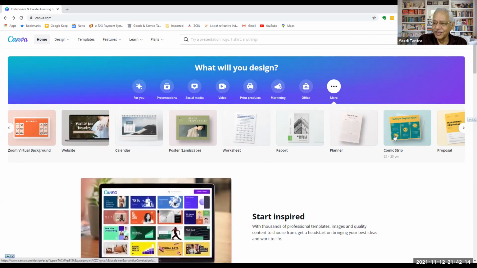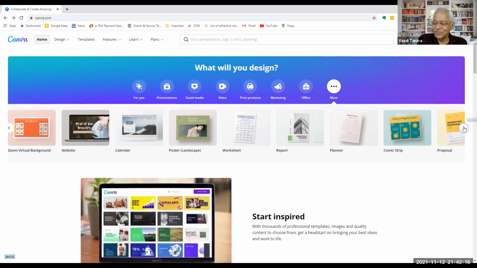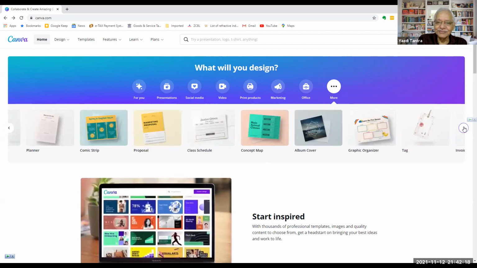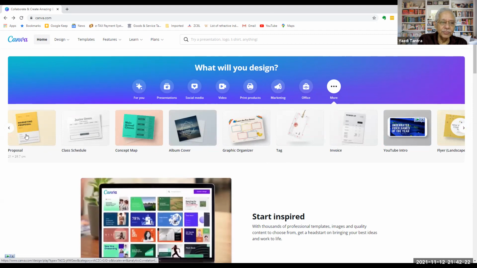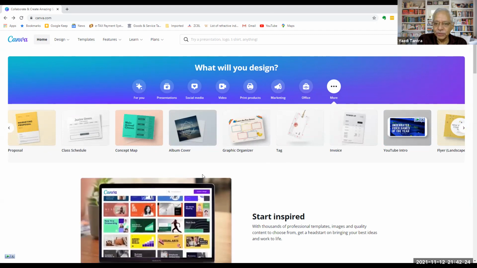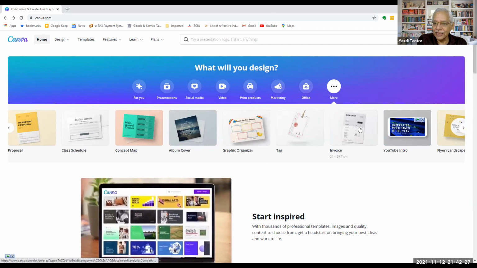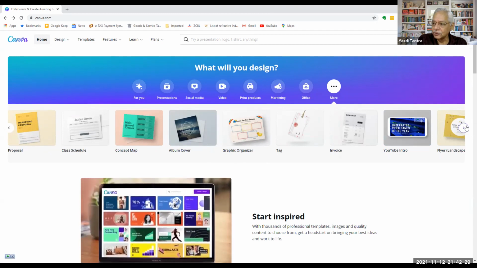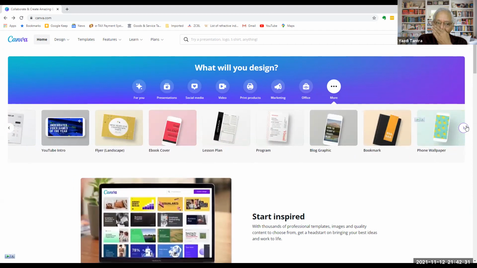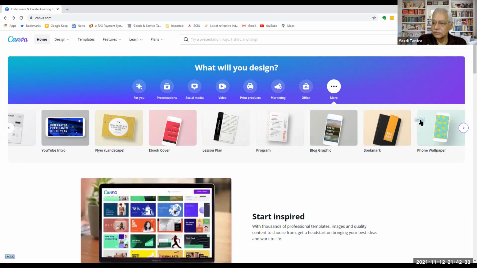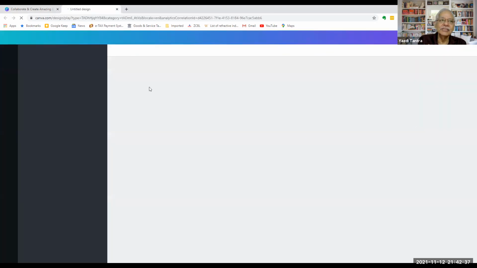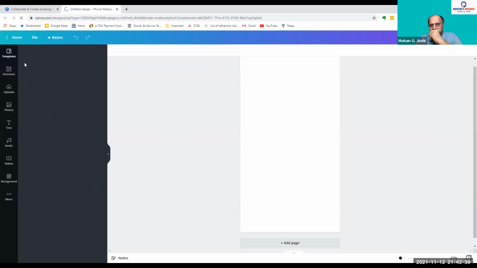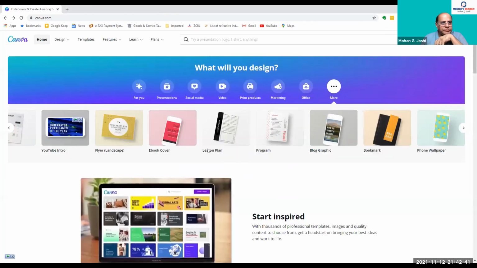A comic strip, that is something. So anything that you can think of, you see, concept map, class schedule, proposal. I think there is a resume also, graphic organizer, tags, invoices, YouTube intros, flyers. It's a huge thing, like wallpaper for the phone, etc., etc. I should not have clicked this, sorry.